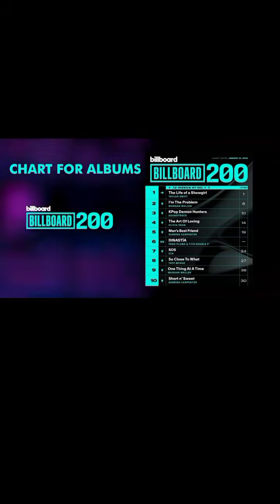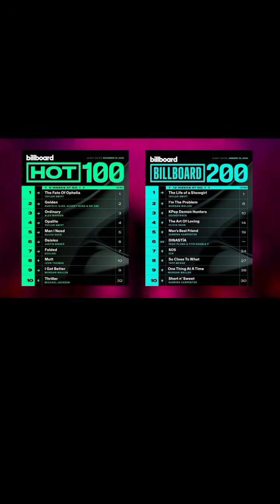What is the difference? The Billboard Hot 100 focuses on displaying the most popular songs in the United States at the moment. The Billboard 200 focuses specifically on album sales and the success of the comeback. Of course, ideally, you want to make it on both charts. Now, let's explain what it takes to do that.